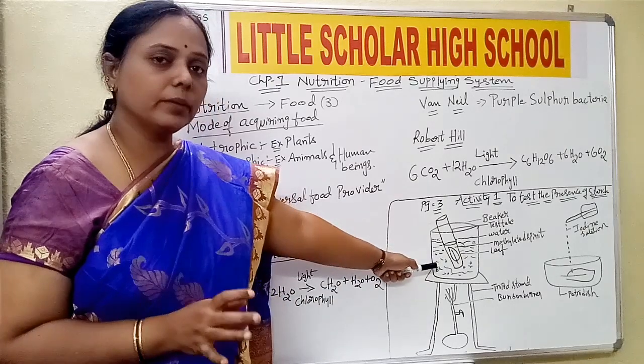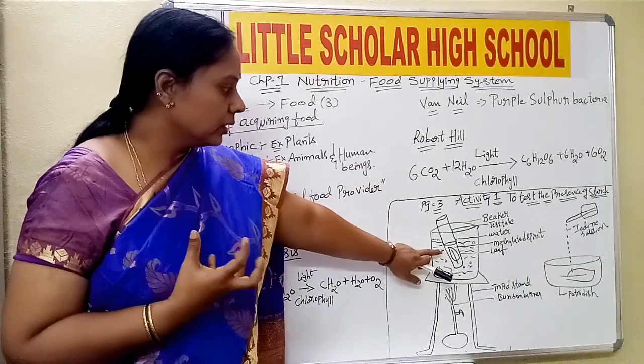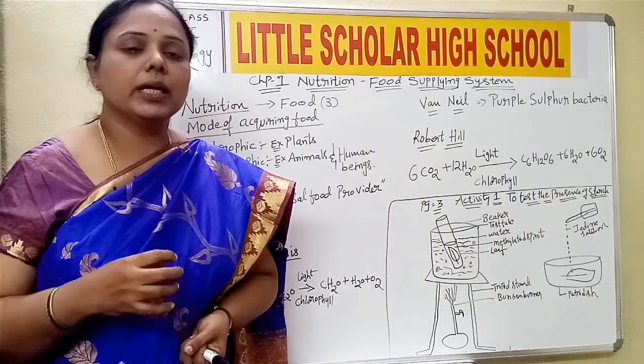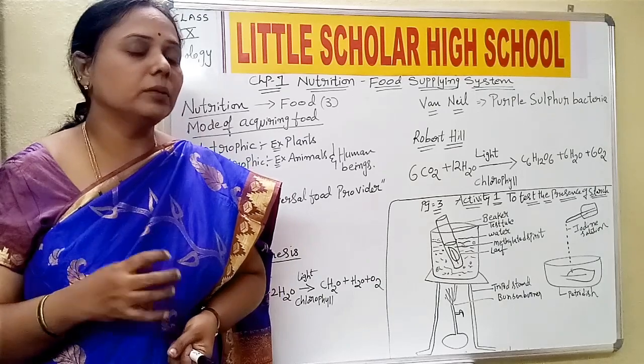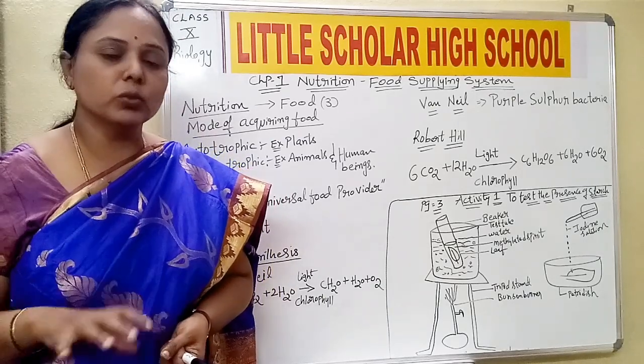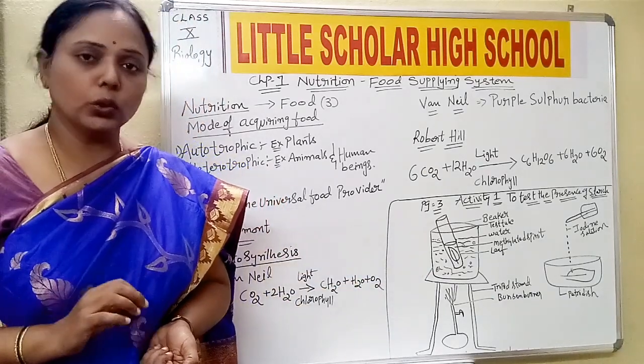It is not directly boiled, the test tube is undergoing the water bath. Because of this process the leaf becomes colorless, that means it becomes pale, that means the pigment chlorophyll is removed. This process is done for the removal of chlorophyll.